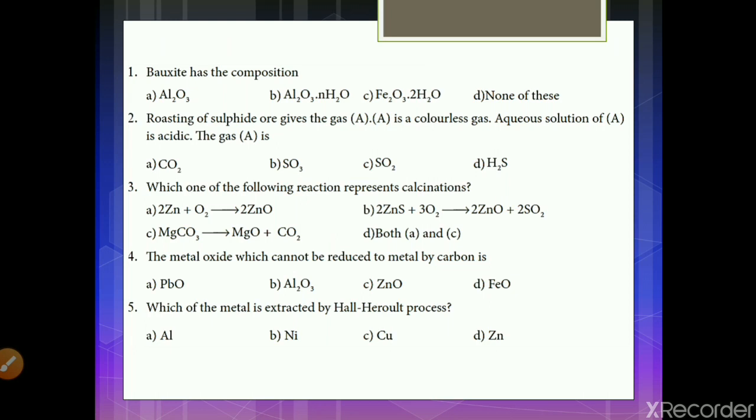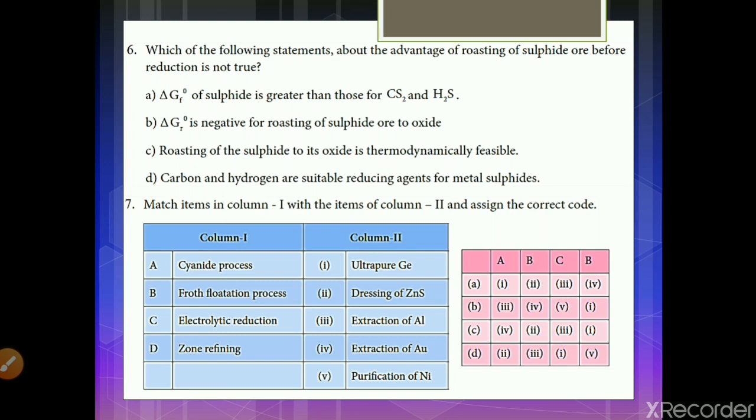Sixth one, which of the following statements about the advantage of roasting of sulfide ore before reduction is not true? Options: A, delta G naught of formation of sulfide is greater than those for CS2 and H2S. B, delta G naught is negative for roasting of sulfide ore to oxide. C, roasting of the sulfide to its oxide is thermodynamically feasible. And option D, carbon and hydrogen are suitable reducing agents for metal sulfides.